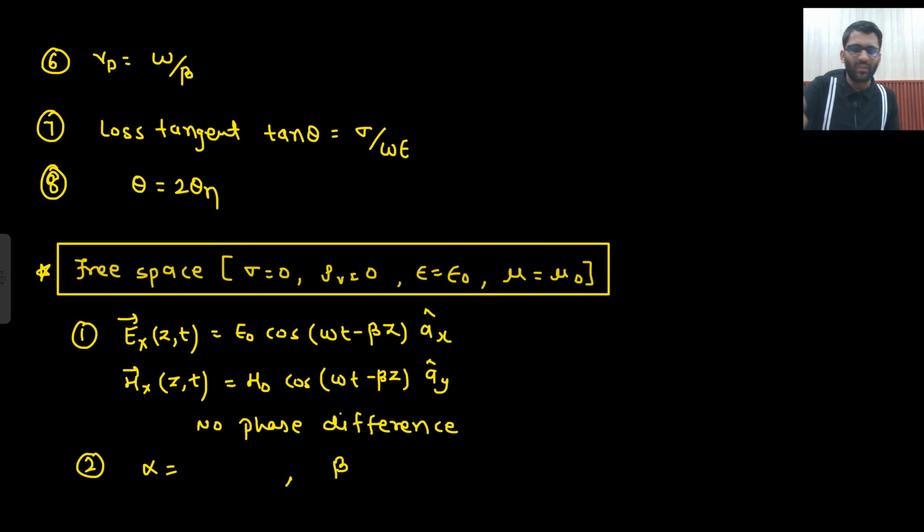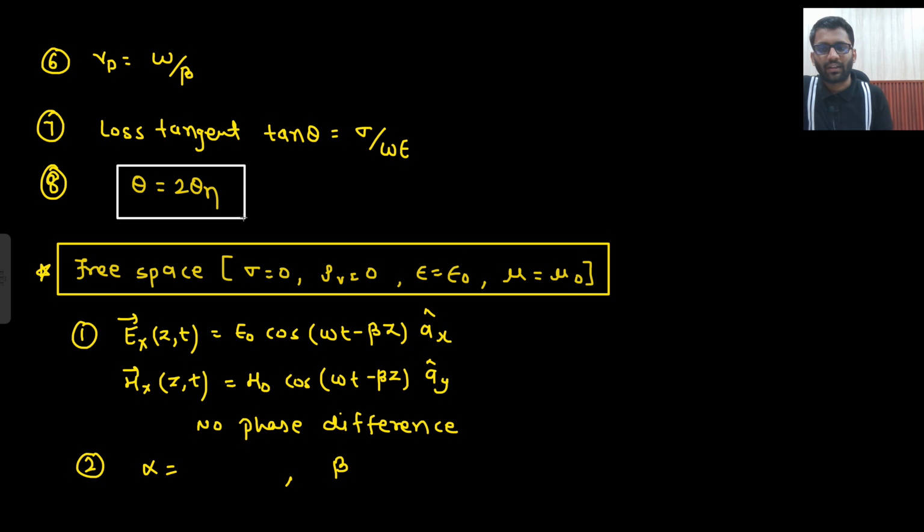What else is left? Vp equals omega by beta. What was your loss tangent? Loss tangent was tan theta equals sigma upon omega epsilon. And what was your theta and eta relation? This was the theta and theta eta relation, right? Wherever there is some subscript, 2 will come, right?